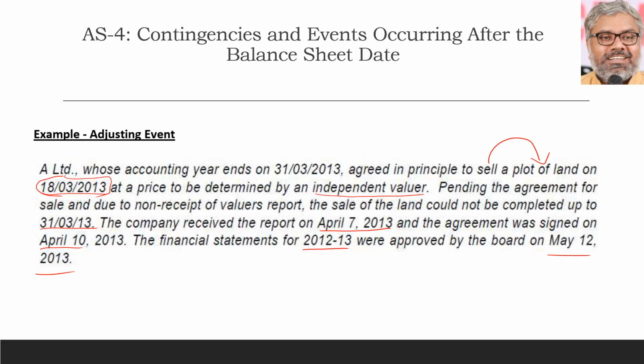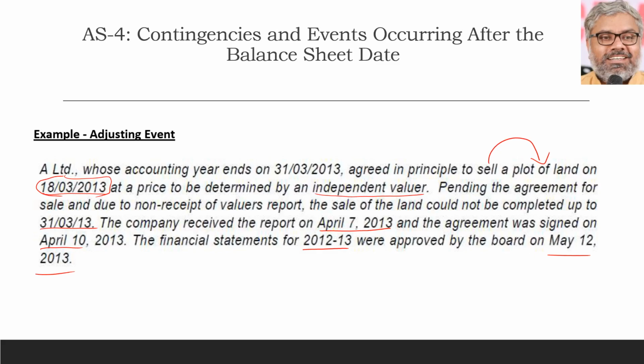Just because of that, we cannot say we will ignore it in the balance sheet preparation. It has to be also adjusted while preparing the financial statements of the year 2012-13. That is an adjusting event.